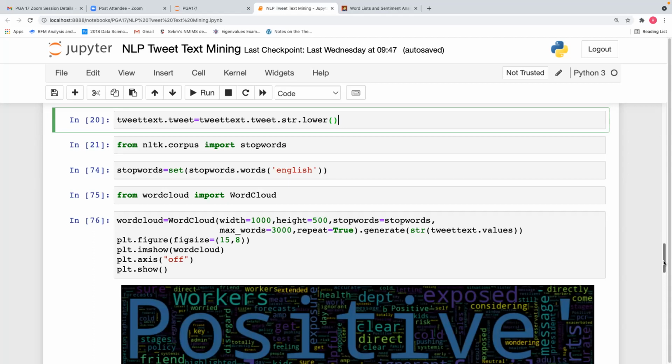So in word cloud, max words you put as 3000. Stop words also you can give here only. Give stop words is equal to stop words. Repeat is equal to true. Dot generate string tweet text dot values. If you don't give values there, it is breaking the words into alphabets.